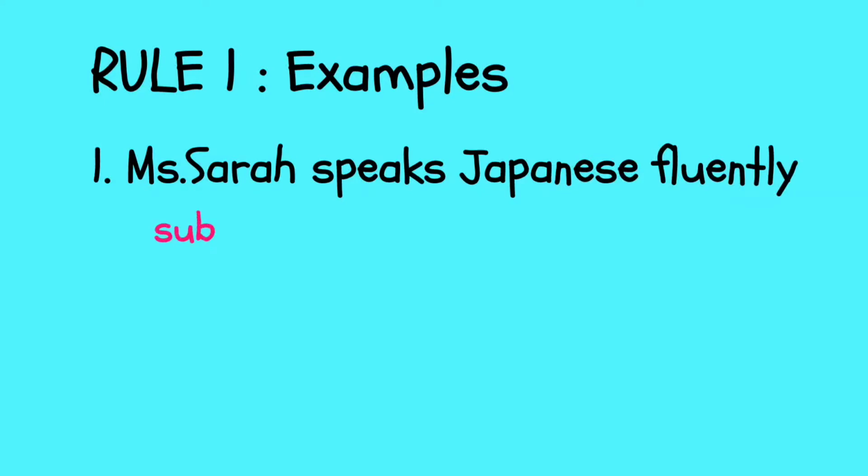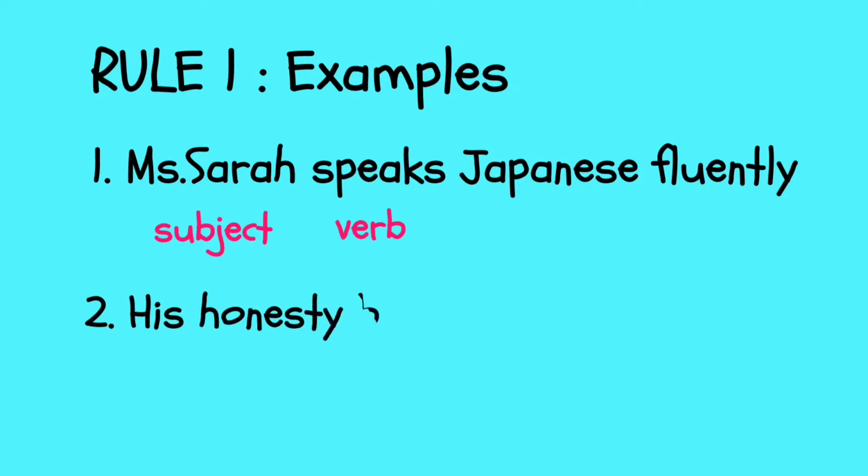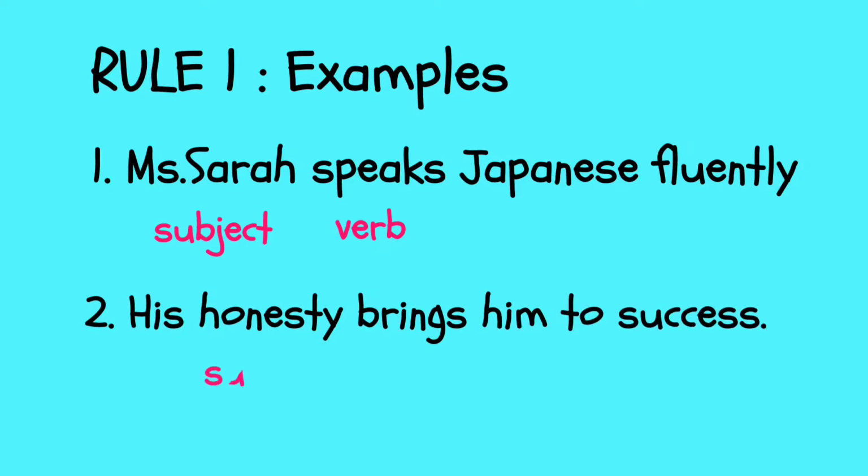Miss Sarah speaks Japanese fluently. Miss Sarah is the subject, the third singular subject, right? And then the verb speaks. That's why speaks here is plus s, because the subject is Miss Sarah, the third singular subject. That's the meaning of rule 1. Next, number 2. His honesty brings him to success. The subject is honesty, a singular abstract noun, so it's singular, and the verb brings is plus s because the subject is